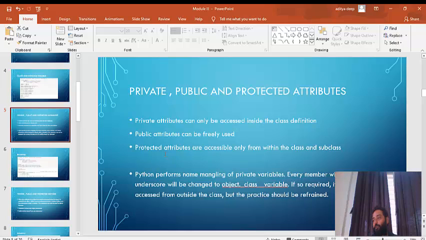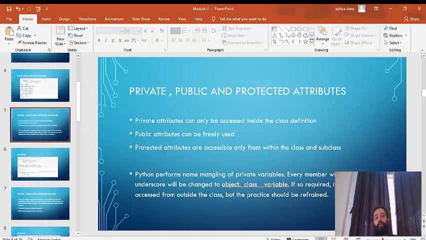Same happens here. If you declare an attribute as private, then it can only be accessed inside the class definition. Public can be freely used. Anyone can come and use it. A simple restaurant is public. Anyone can go and eat inside, can have lunch or dinner inside.